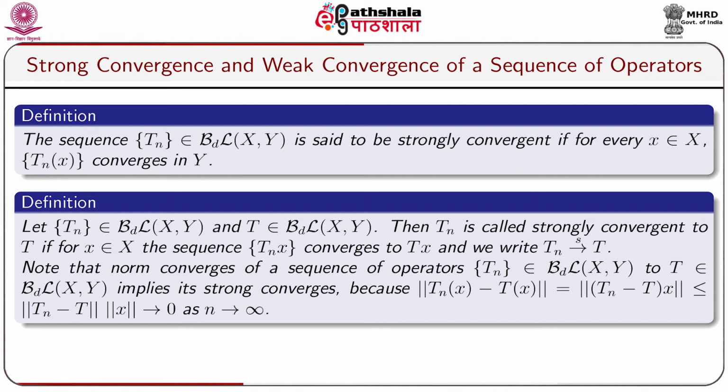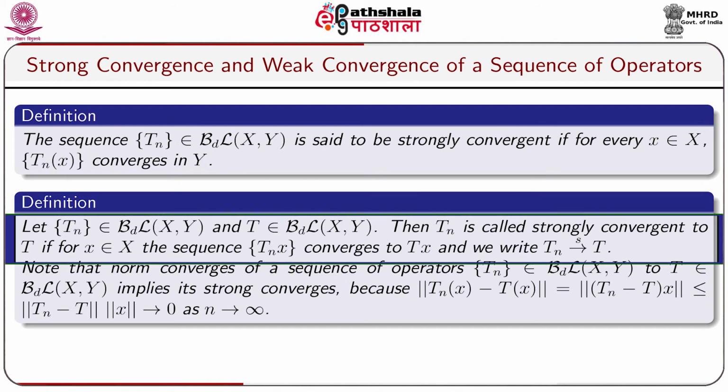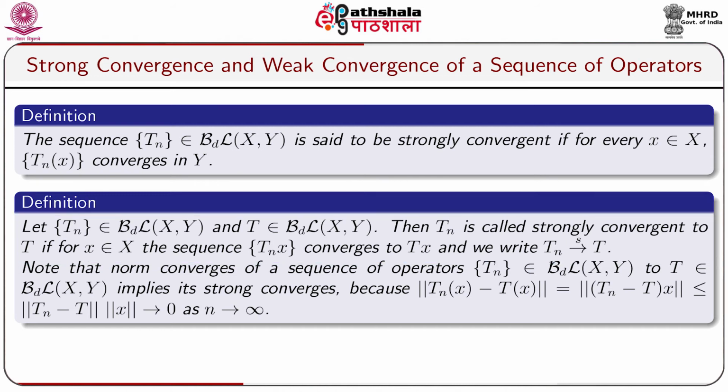The sequence of bounded linear operators Tn belongs to BL(X,Y) is said to be strongly convergent if for every x belongs to capital X, the sequence Tn x converges in Y. Let the sequence Tn belong to BL(X,Y) and T belong to BL(X,Y), then Tn is called strongly convergent to an element capital T if for x belongs to capital X, the sequence of elements Tn x converges to Tx, and we write Tn converges to T strongly.